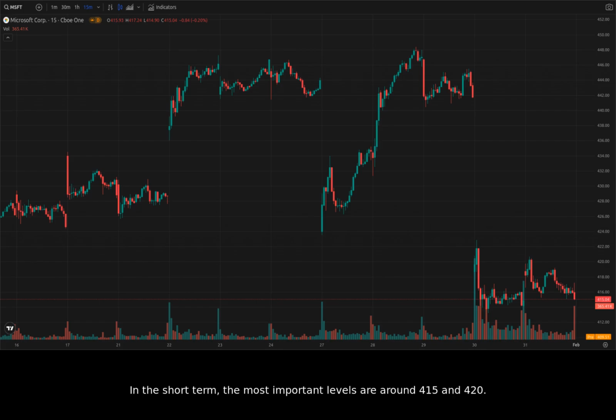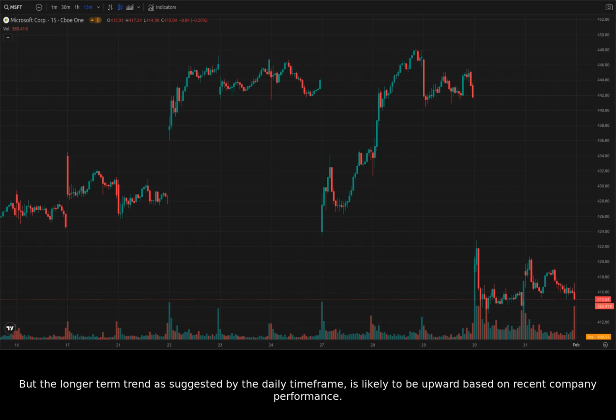In the short term, the most important levels are around 415 and 420. If we focus on the 1-hour and daily charts, it makes those levels more significant. Breaking above 420 in the 1-hour chart is a significant indicator for a further bullish move. Breaking below 415 in the 1-hour chart is a significant indicator for a further bearish move.